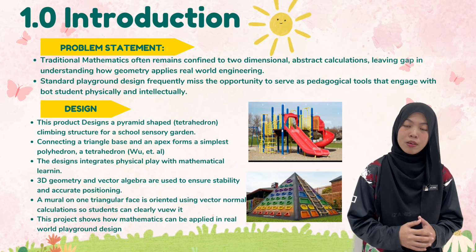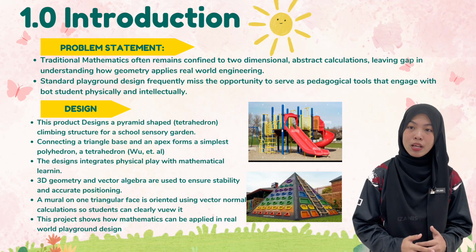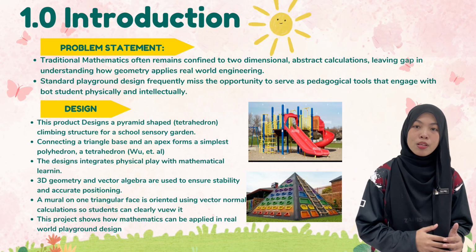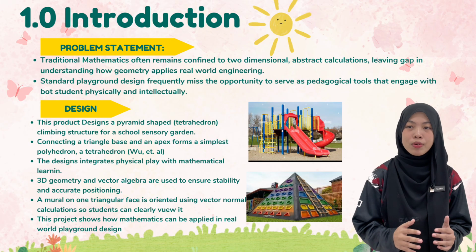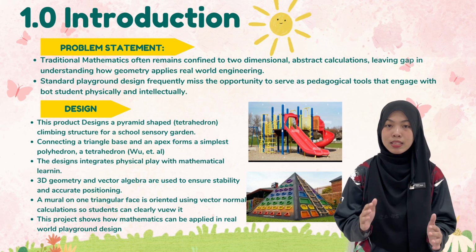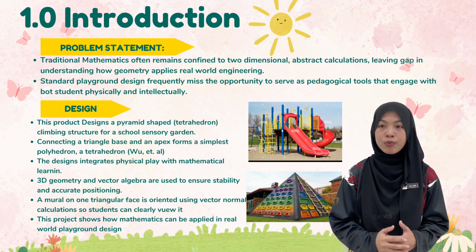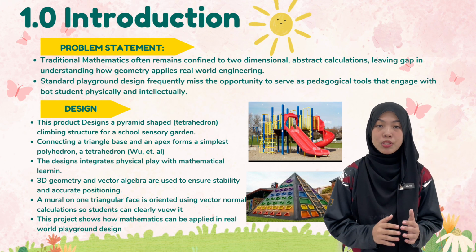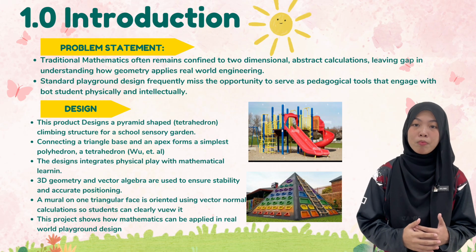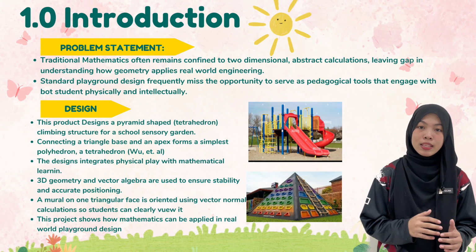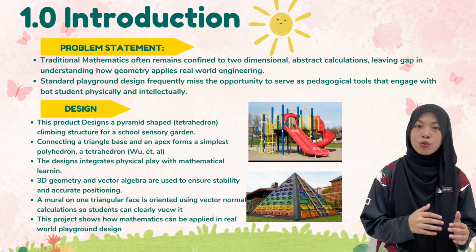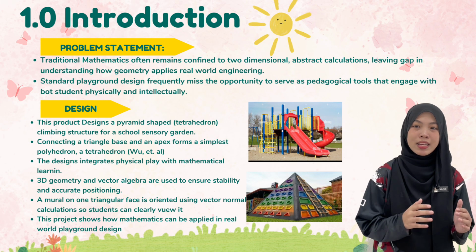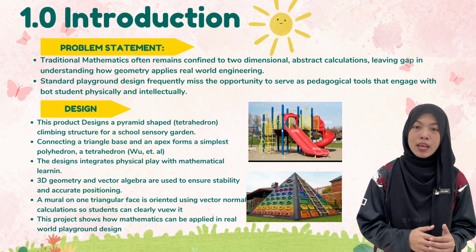Additionally, one triangular face of the pyramid contains a mural. Using vector normal calculations, we determine the correct orientation of this face so that a student standing at the center of the park can clearly view the mural. Overall, this project demonstrates how mathematics can be applied in real-world playground design, turning a simple climbing structure into a meaningful learning experience that connects mathematics, creativity, and also physical exploration.